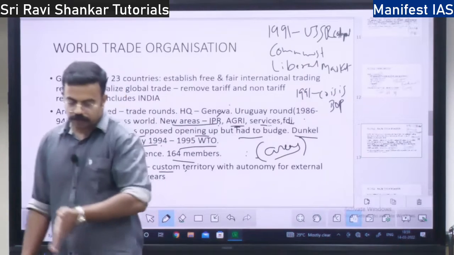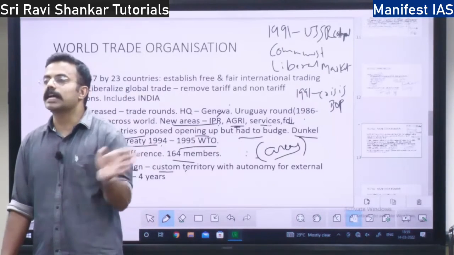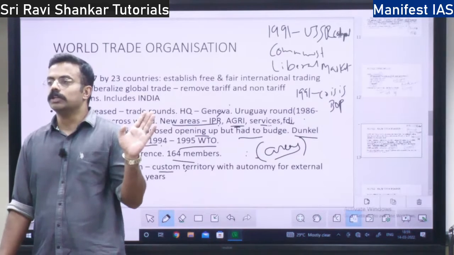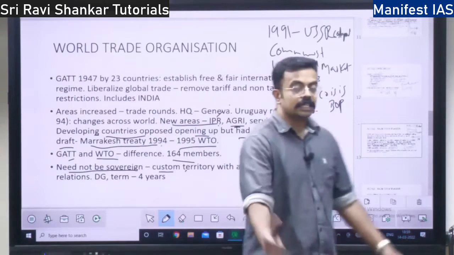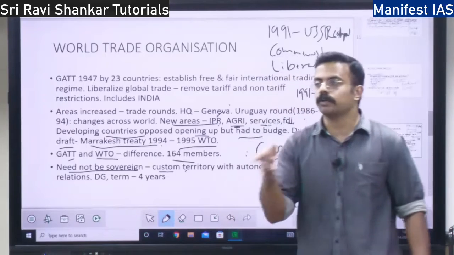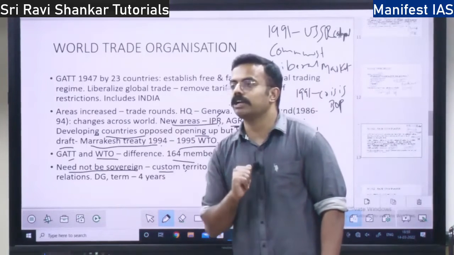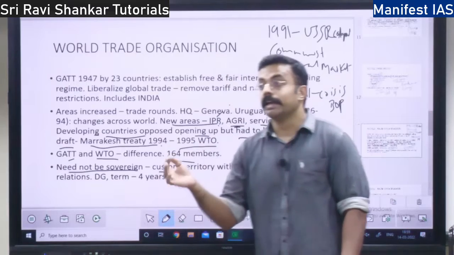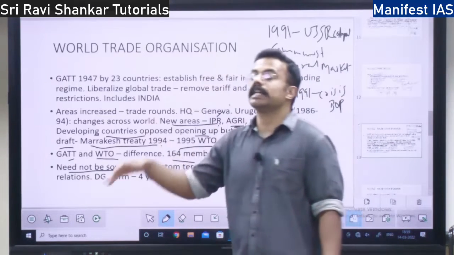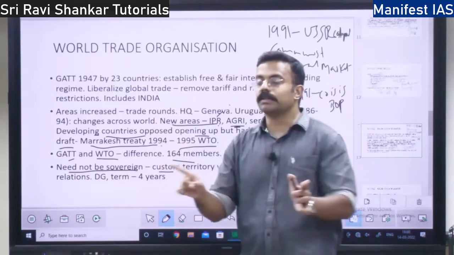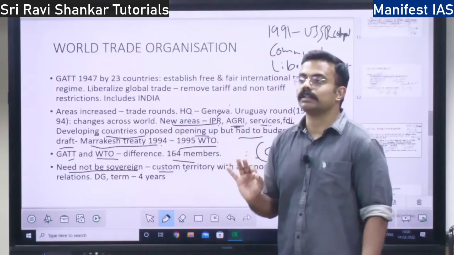Means they will remove the customs duty among themselves. So, you have France, Germany, Italy, all these countries, there is no customs duty if the goods go from one country to another country. But if goods go from India to any of these countries, there is customs duty. That is the meaning of customs union.